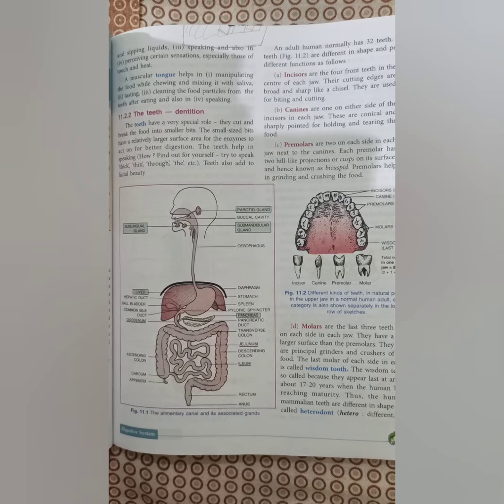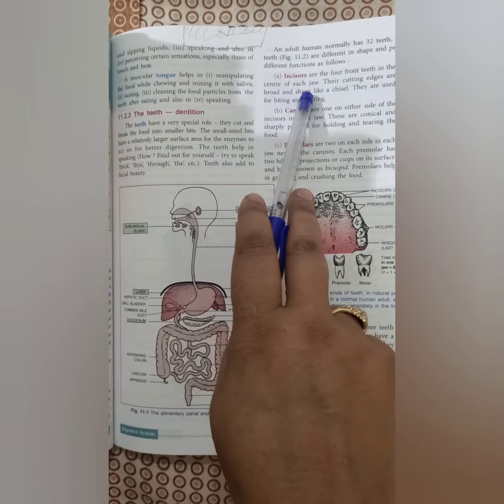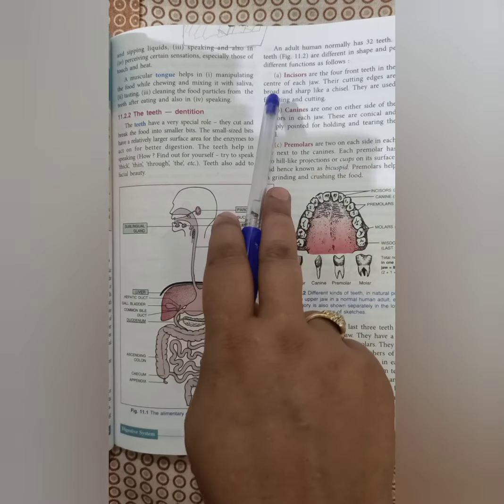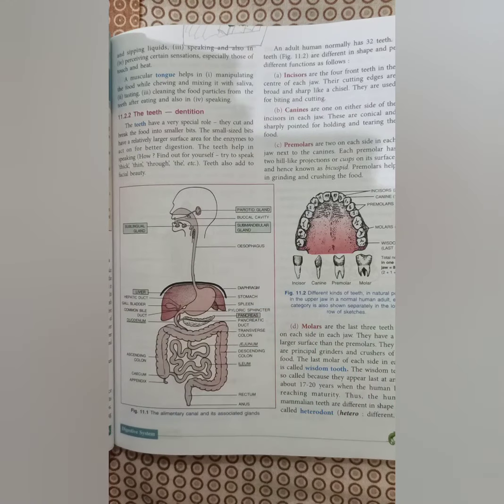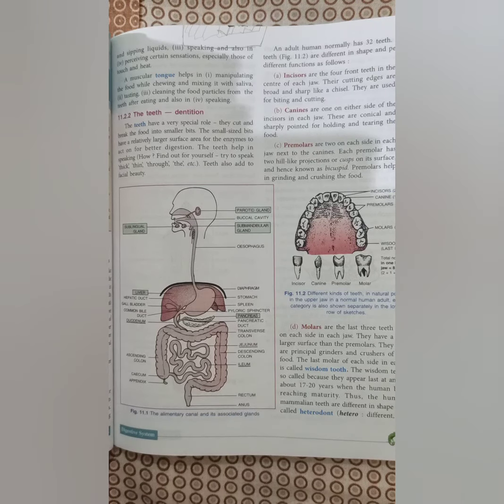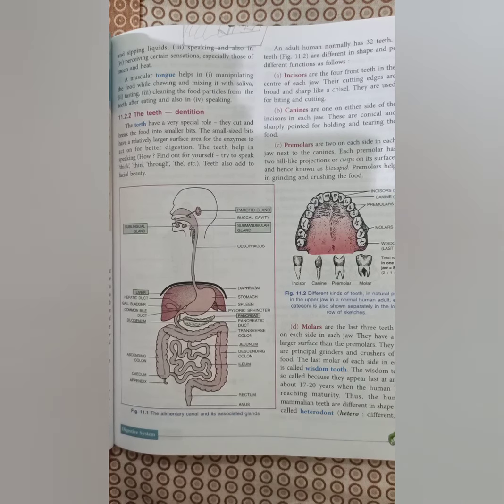We have already discussed that there are basically four types of teeth. The first are incisors, the front four teeth in the center of each jaw. They have broad, sharp cutting edges like a chisel, and they are used for biting and cutting.